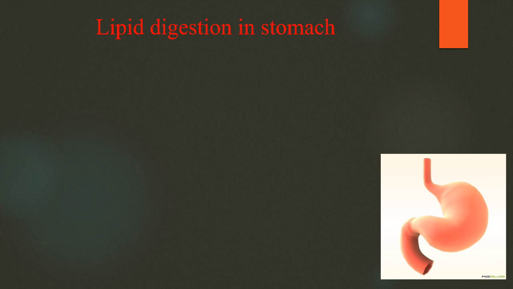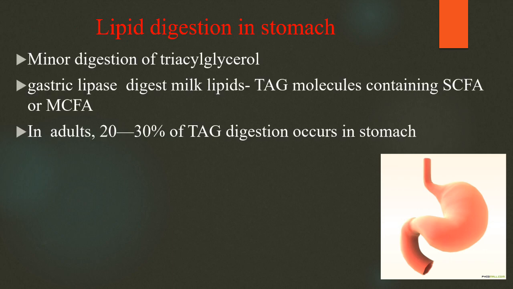Now, lipid digestion in the stomach. Like in the mouth, only a small amount of lipids is digested. In the stomach, gastric lipase digests milk lipids like triglycerides containing short chain fatty acids, SCFA, or medium chain fatty acids, MCFA. Only 20 to 30% of triglyceride digestion occurs in the stomach, whereas in children it is more than 30%.